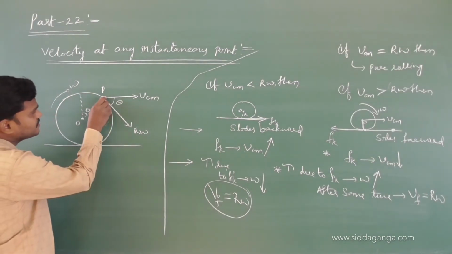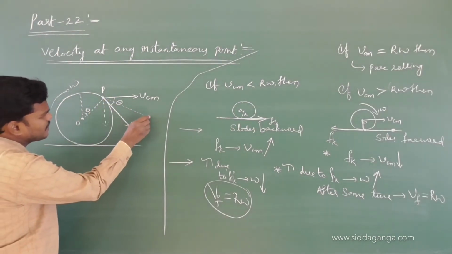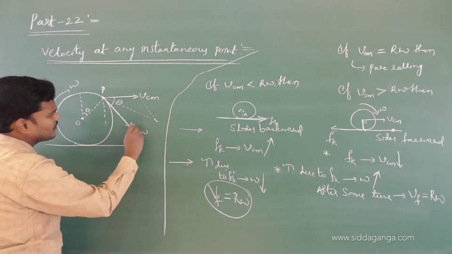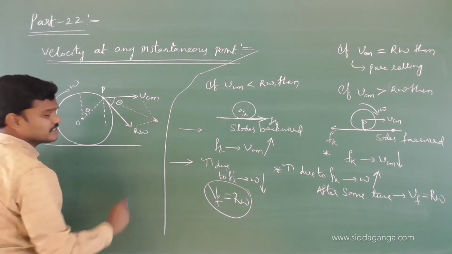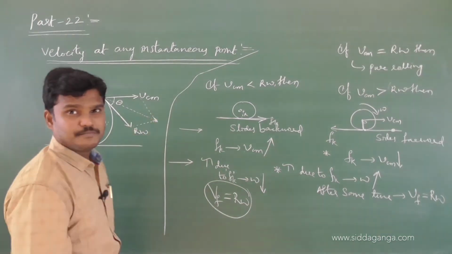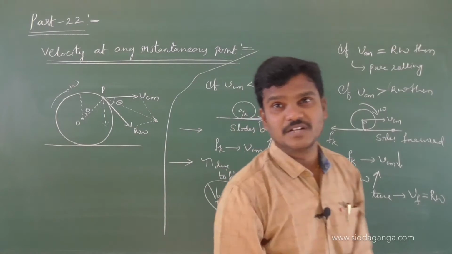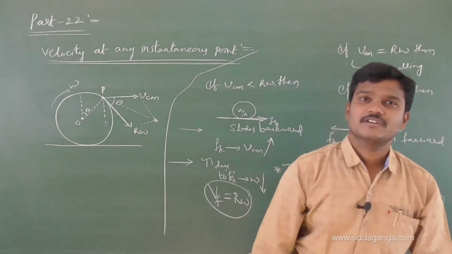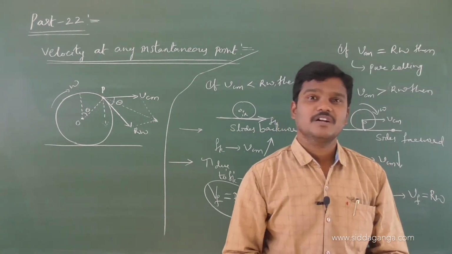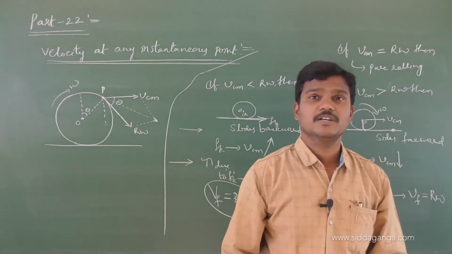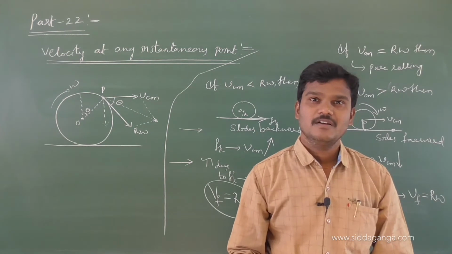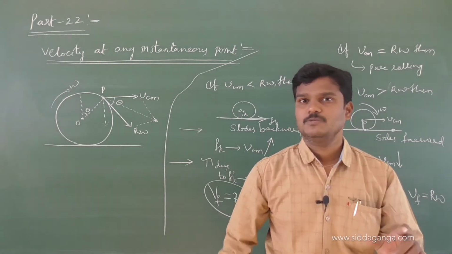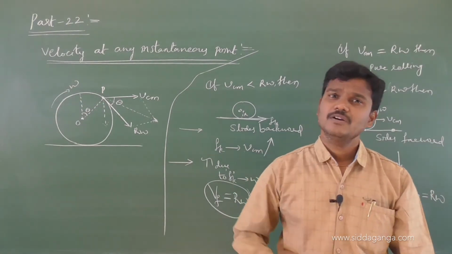So, the resultant velocities looks like this. Use the parallelogram law. If you extend, you will get the parallelogram. I hope you remembered the parallelogram law of addition of vectors. If A bar, B bar are any two vectors, then the magnitude of the resultant vector r is equal to root of a square plus b square plus 2ab cos theta, where theta is the angle between the two vectors A bar, B bar.